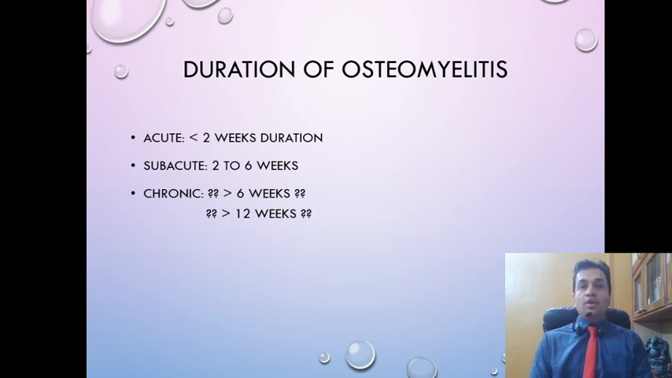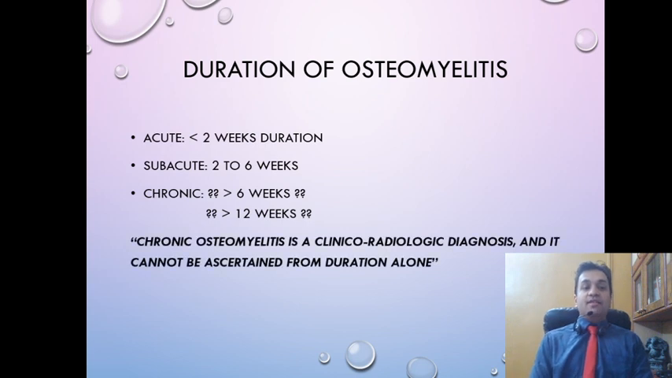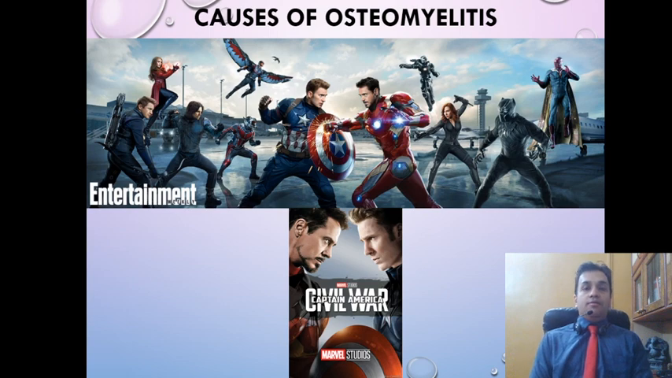But what matters is the following line, and I request everyone to pay attention to this. That is, chronic osteomyelitis is a clinico-radiological diagnosis and it cannot be ascertained from duration alone, which means you must have the clinical and radiologic features of chronic osteomyelitis, that is sequestrum and involucrum, in order to classify a particular osteomyelitis as chronic, regardless of the duration for which it has been persisting.